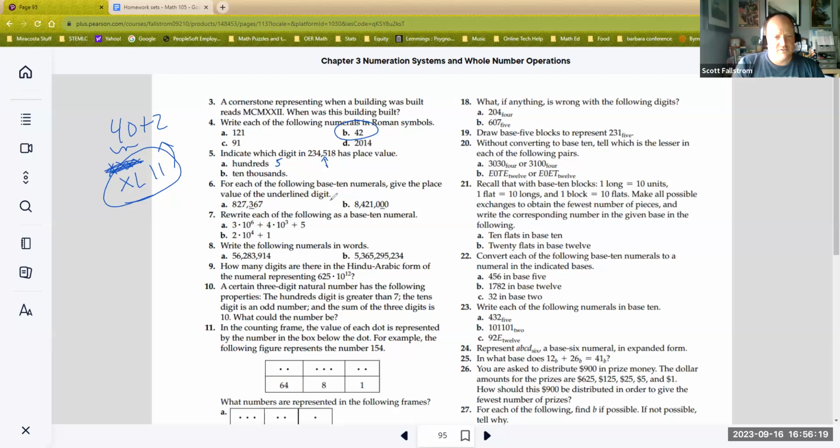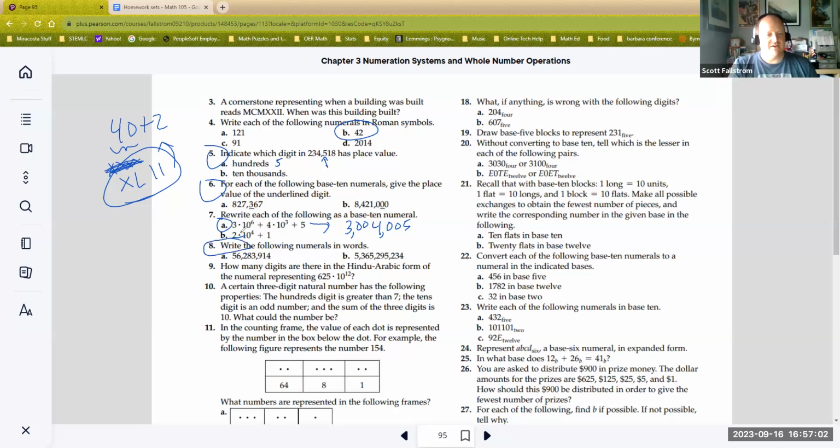Let's see here. Place value. Again, place value for the most part in the normal system, people don't seem to have too much of an issue with. This is expanded form. So just remember that every exponent should have its own place value. So 10 to the 6th, there should be a 10 to the 5th and a 10 to the 4th. If they're not there, those are zeros. Then you have a 10 to the 3rd. There should be a 10 to the 2nd. There should be a 10 to the 1st. If they're not there, those should be zeros. So that's why a number like this would be 3004005. And if you want to put the commas in there, that's where they would be. 3,004,005.